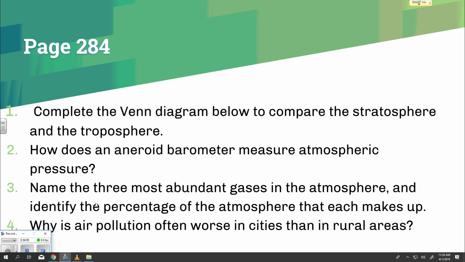Question number 2. Answer can be found on page 280. The sides of a sealed metal container are sucked in and out as pressure changes.